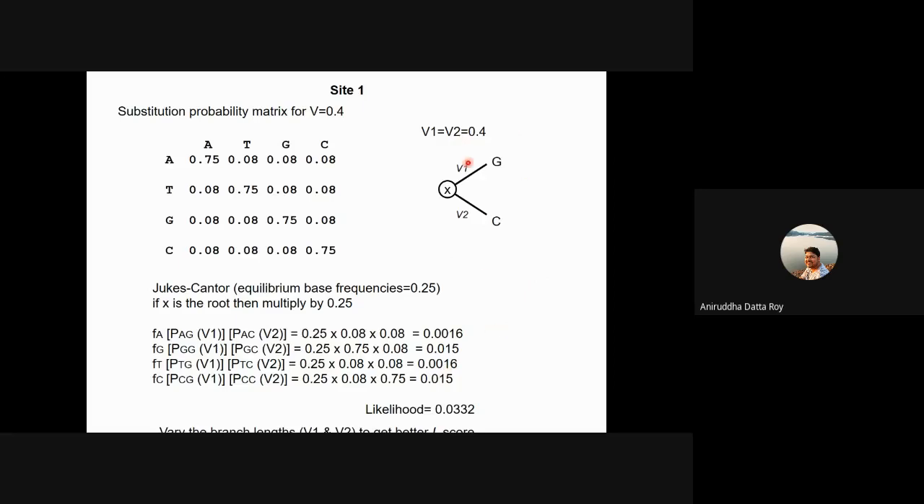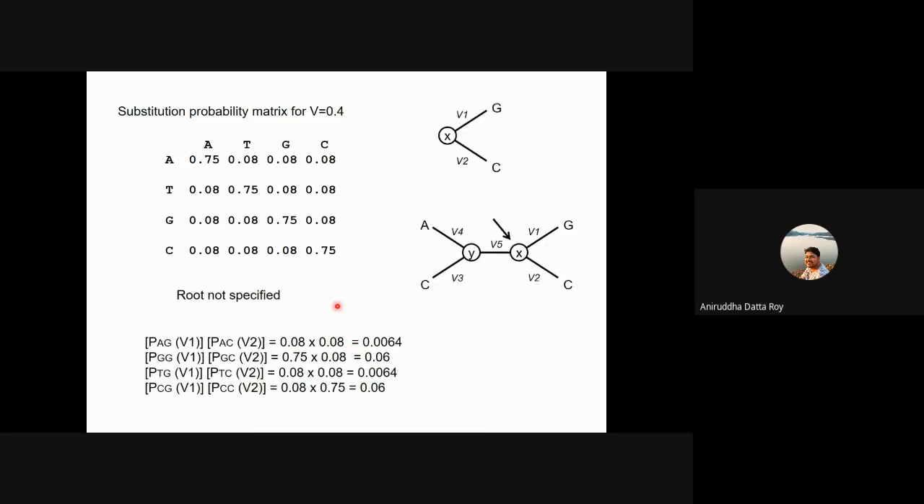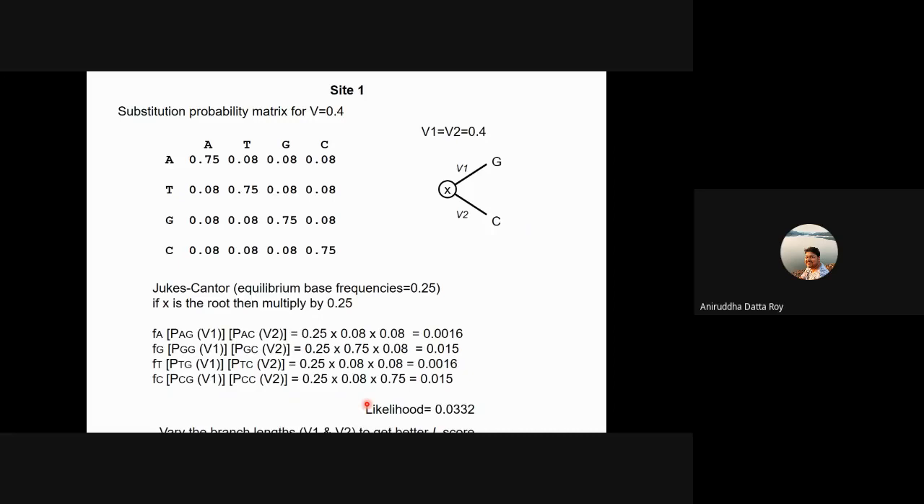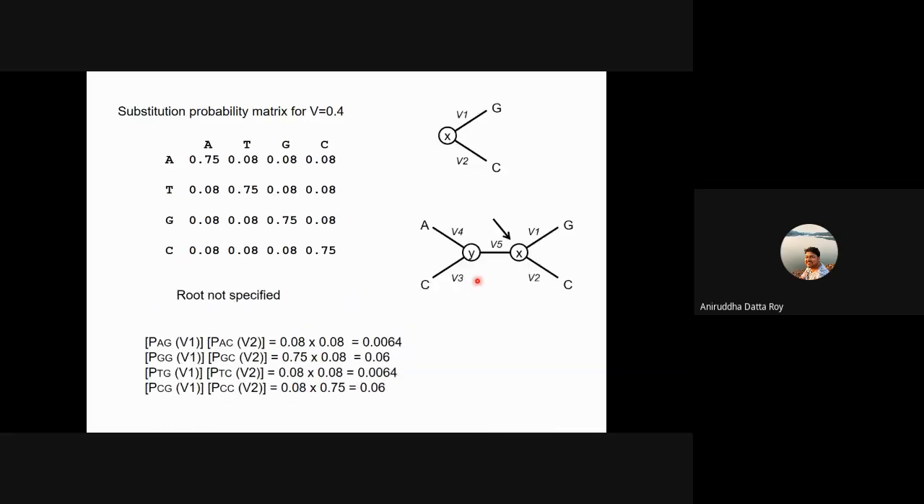And the likelihood of this tree would be basically the sum of all this. So if you add all of this, the likelihood of this tree given a Jukes-Cantor model of sequence evolution and the data and this tree becomes 0.0332, right? But remember that this is actually not our complete tree, right? So what we'll do is that we will remove the 0.25, the equilibrium base frequencies, because we can always revert back to it. So we're done with this part of the tree, right?